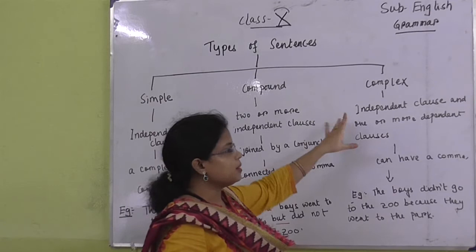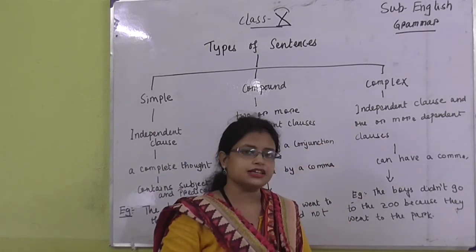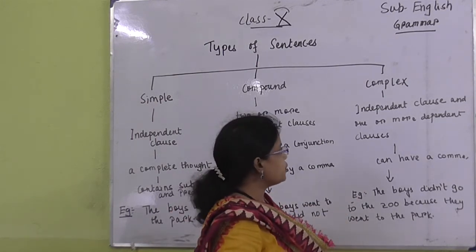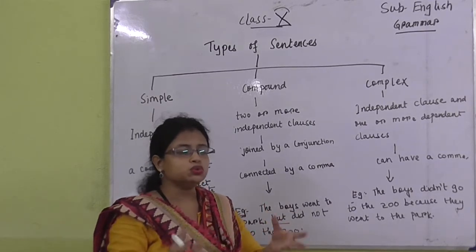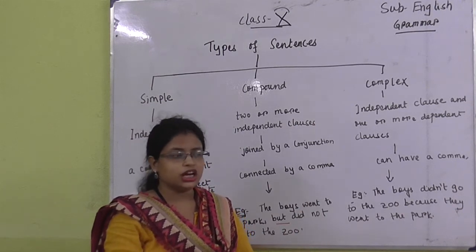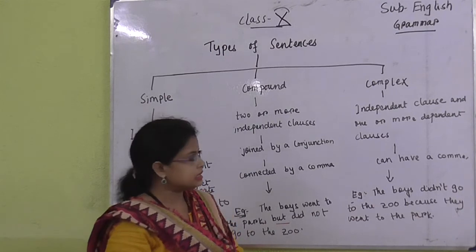Next comes the complex sentence. Now what is a complex sentence? A complex sentence has one independent clause and one or more dependent clauses, starting with words like who, which, where, as, though, unless. These types of words are used in complex sentences.